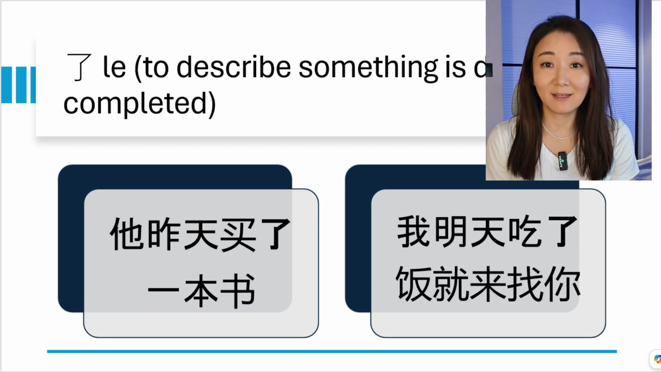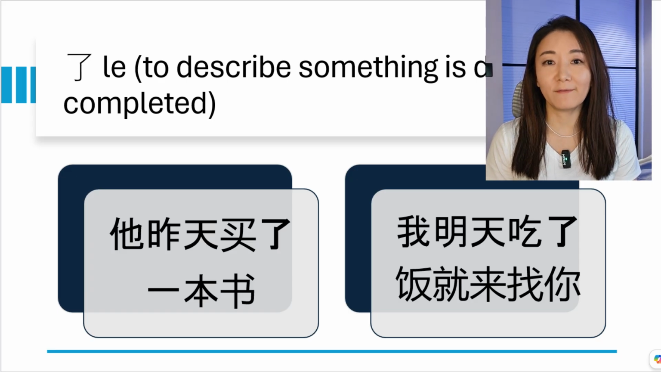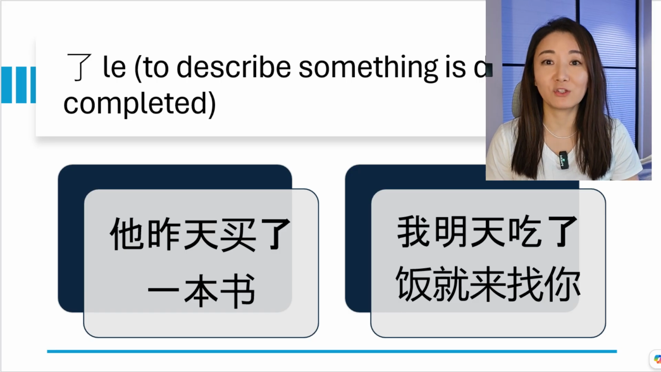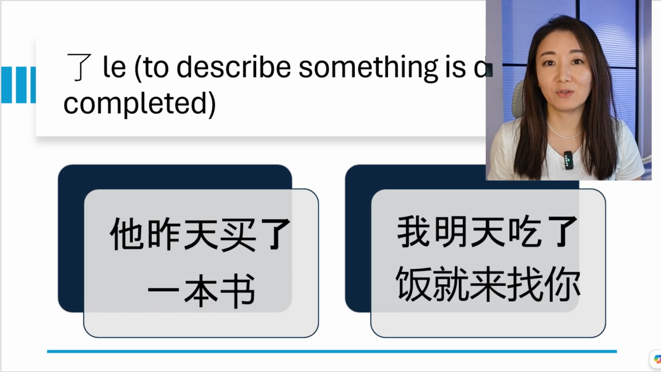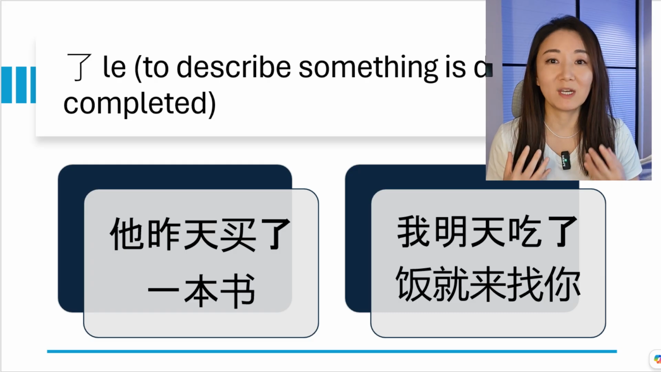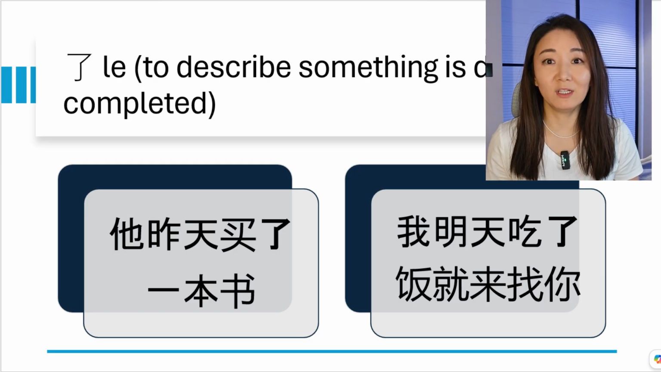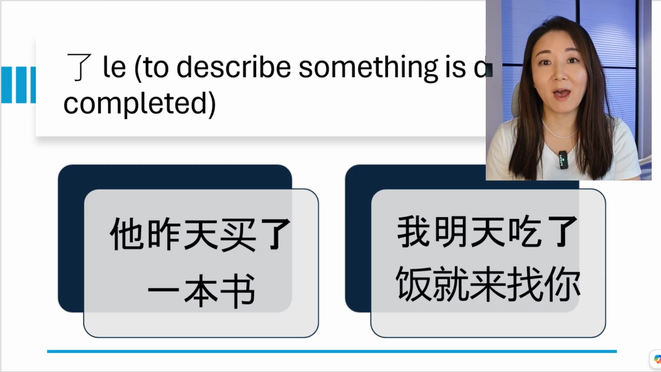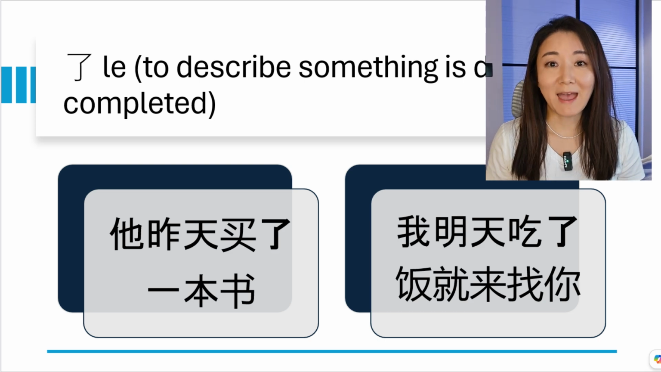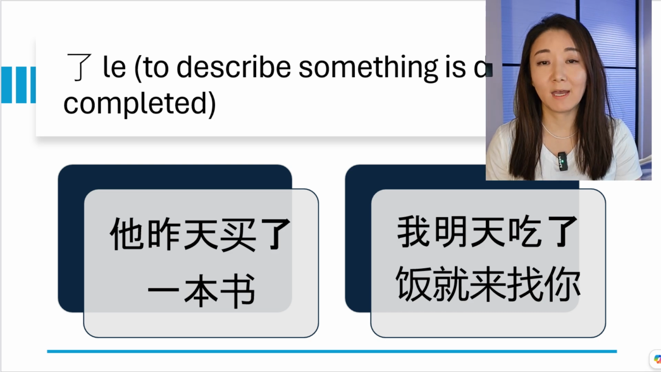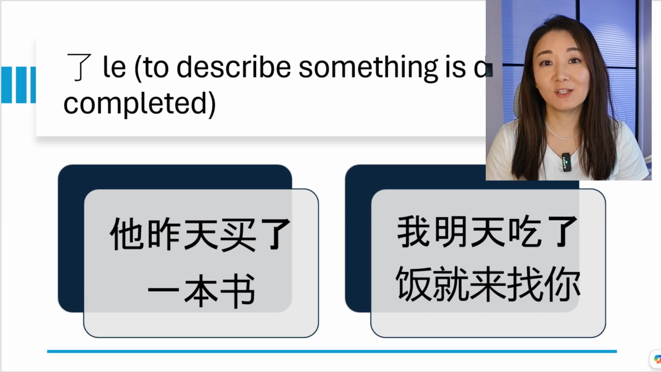Let's take a look at the second example. 我明天吃了饭就来找你. I will come see you tomorrow once I've finished my meal. So 了 here is used to emphasize that I have already finished the meal. The action of eating is done. And we can never say 我明天吃饭就来找你. That's not how it's done. That concludes the first meaning of 了. It's used to describe something is done. Let's move on to the second meaning.